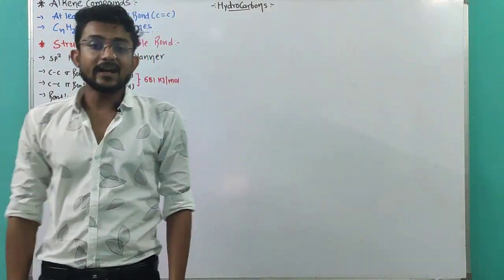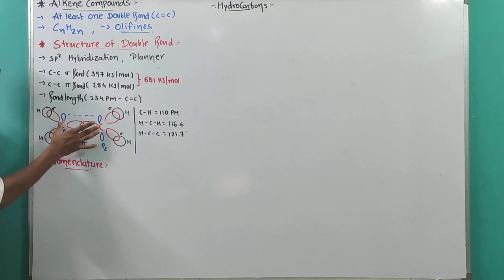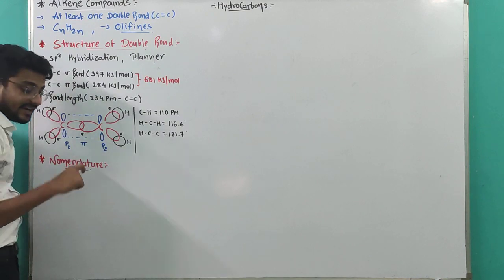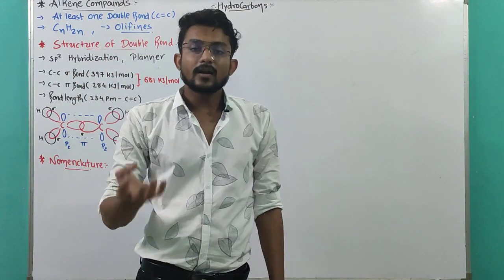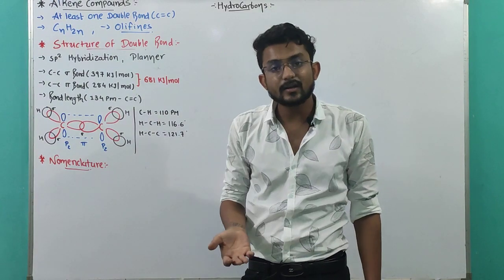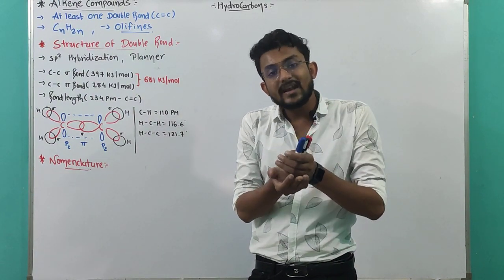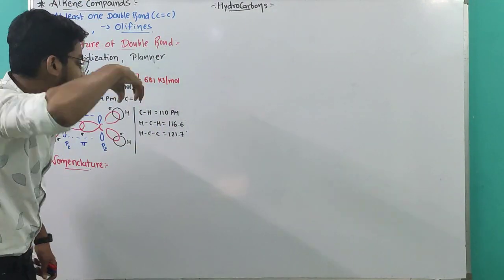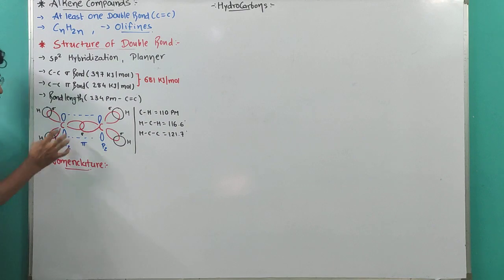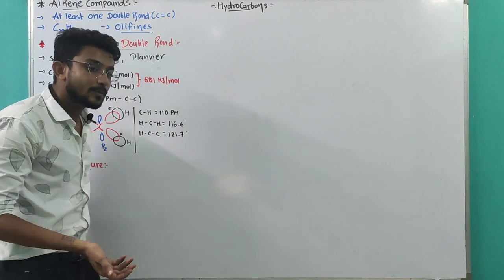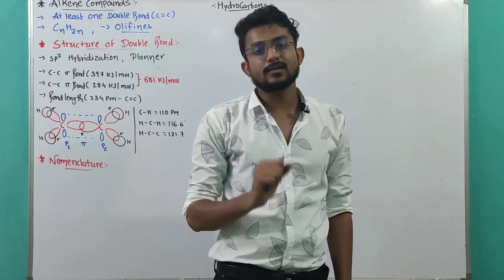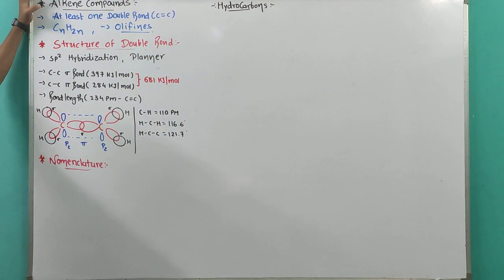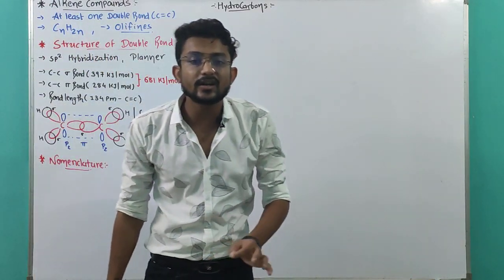That means the pz electron cloud present between the two sp2 hybridized carbons will attract electrophiles, the reagents which have a tendency to gain electrons or are deficient in electrons. They will attack the pi bond to gain the pi electrons, and it will give me an addition reaction. That's why alkenes give addition reactions most of the time.